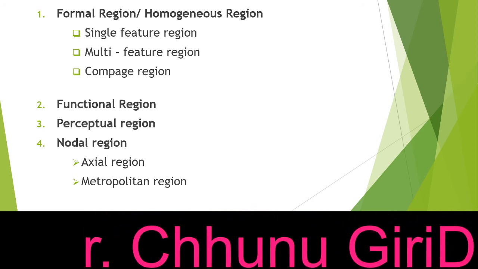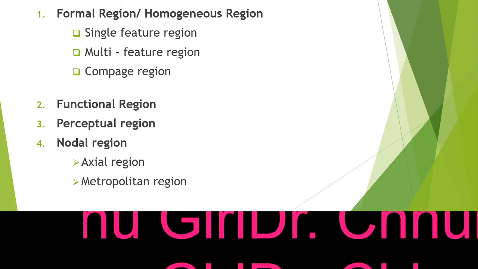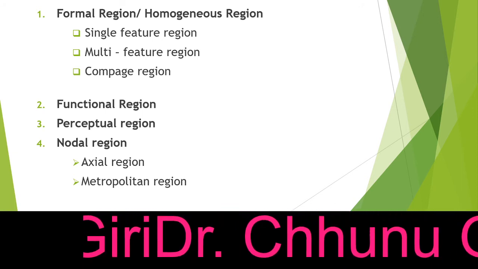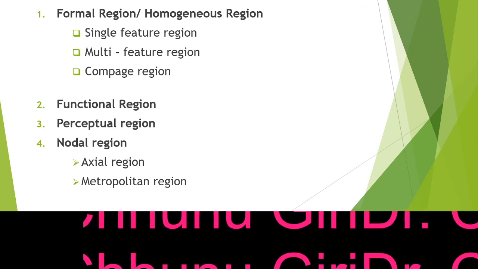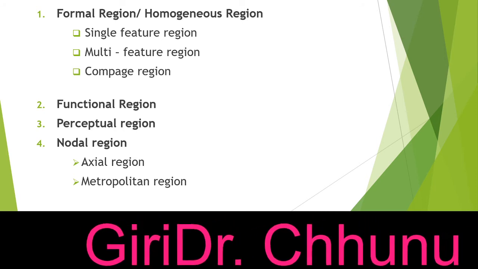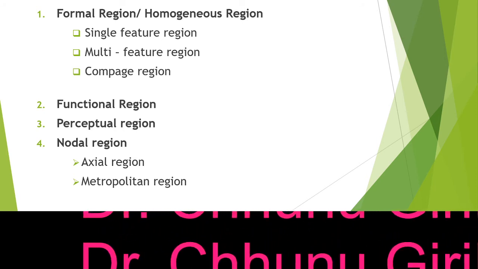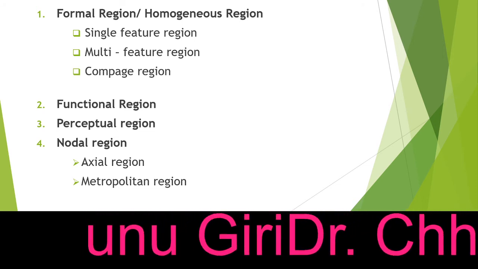Likewise, Arunachal Pradesh, almost all the border area. So conflict region, trouble region, peaceful region, beautiful region. We consider Goa a very beautiful beach region. So these are some of the perceptual regions, which are created by human feelings.